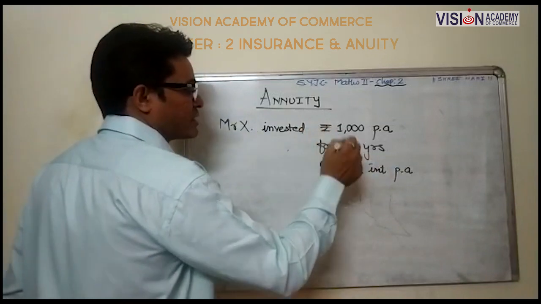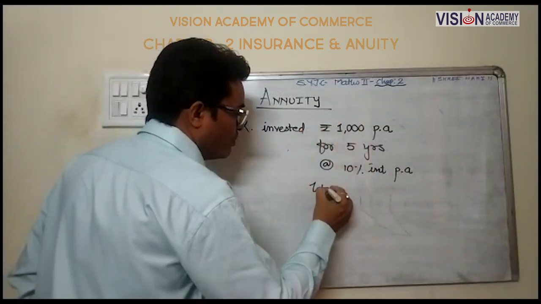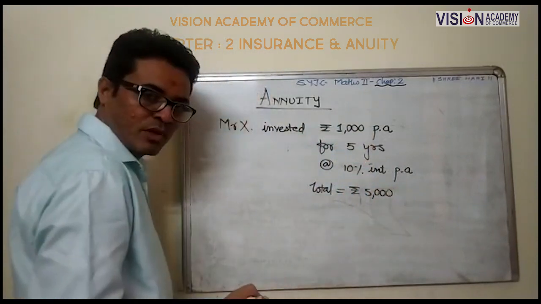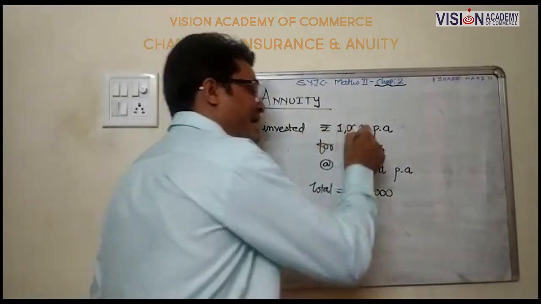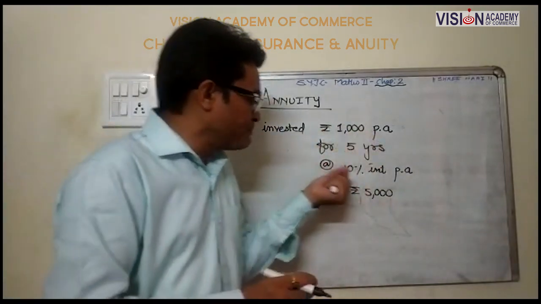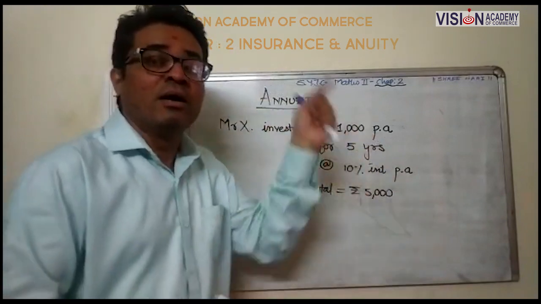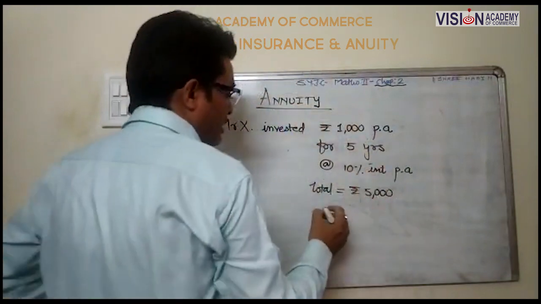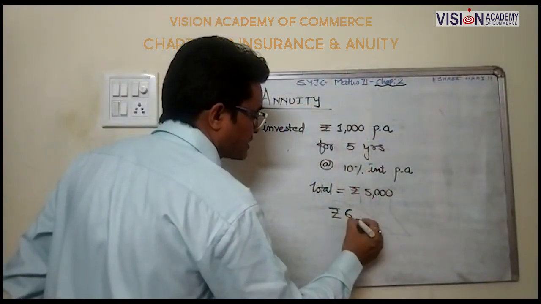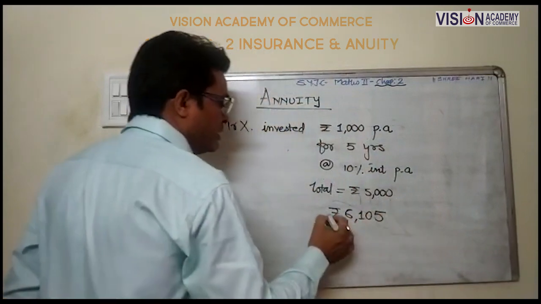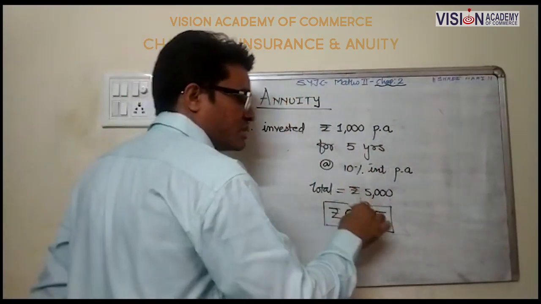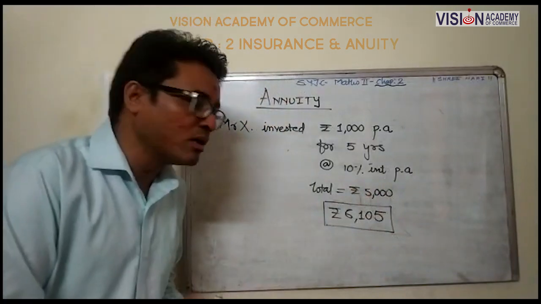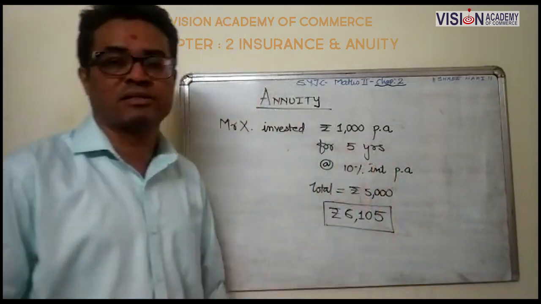So in the duration of 5 years, how much total amount invested? 5000. After the completion of 5 years, we invested 5000 from our pocket, but after 5 years, when we receive the amount, that amount is rupees 6105. This is our maturity amount. Now, the important point is here, what is annuity in this transaction?